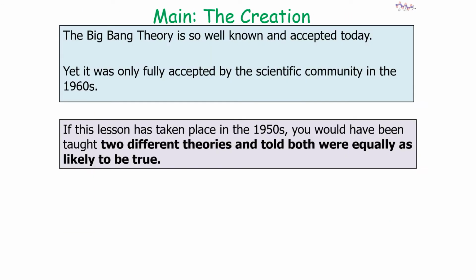Now the Big Bang Theory is so well known and accepted today, yet it was only fully accepted by the scientific community in the 1960s. So if this lesson had taken place in the 1950s, you'd have been taught two different theories and told both were equally as likely to be true.